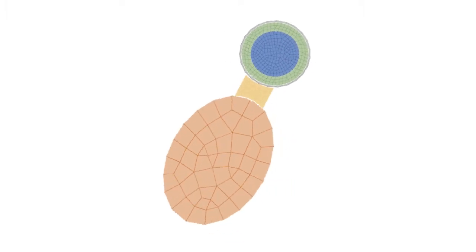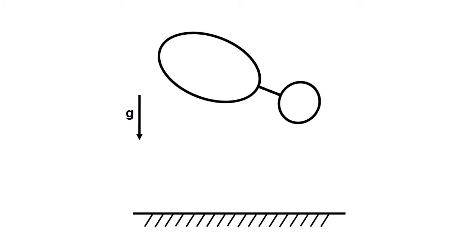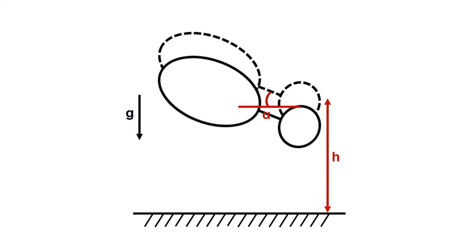After our model was built, we applied boundary and initial conditions. This included a constant gravitational field. The ground was built as a rigid body. The angle of impact was adjusted for different iterations, as well as the drop height, which we simulated by adjusting an applied velocity calculated from the height. We then ran our infant fall simulation.